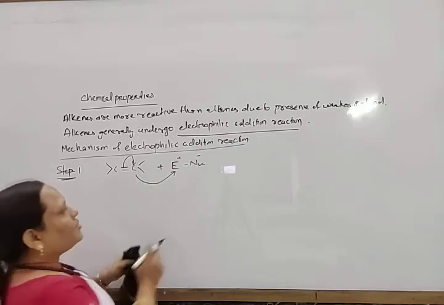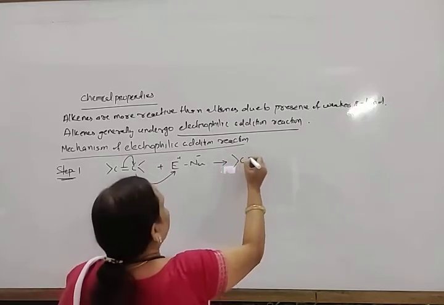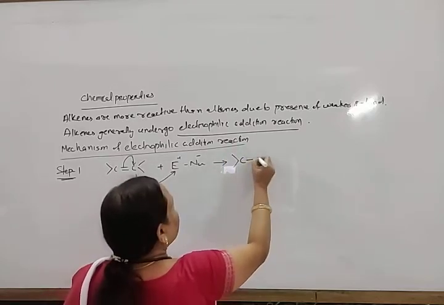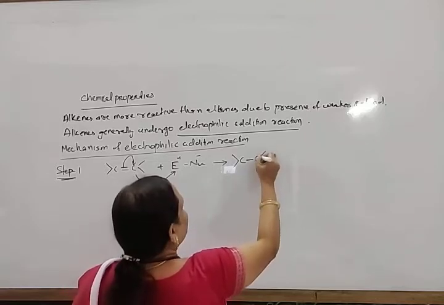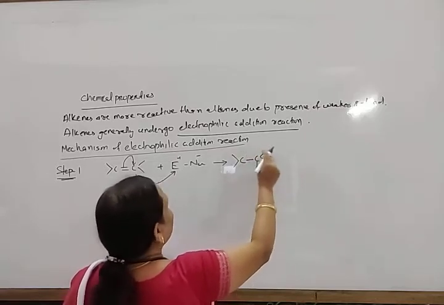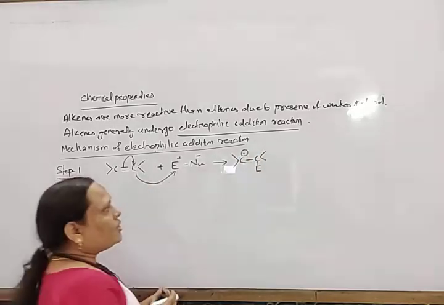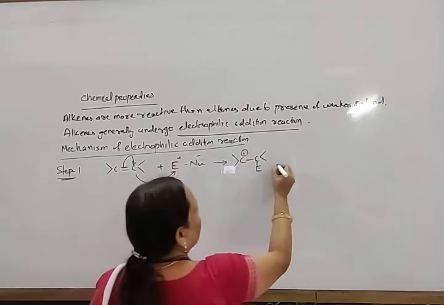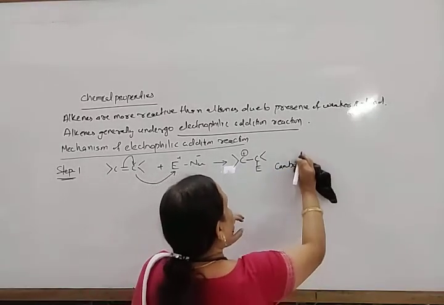So in this way, the electrophile is substituted here, and it creates a carbocation. So this is the generation of one carbocation.